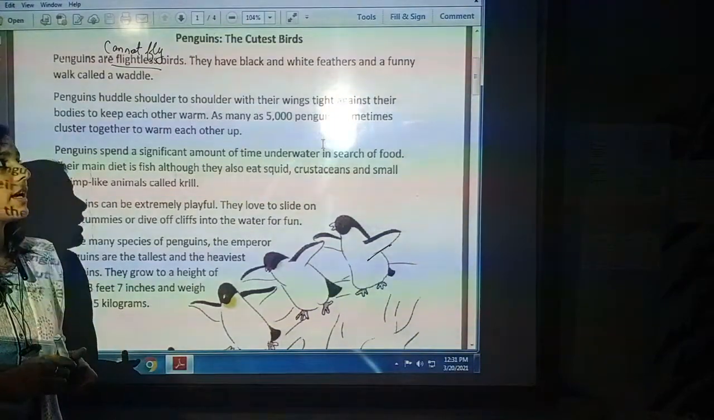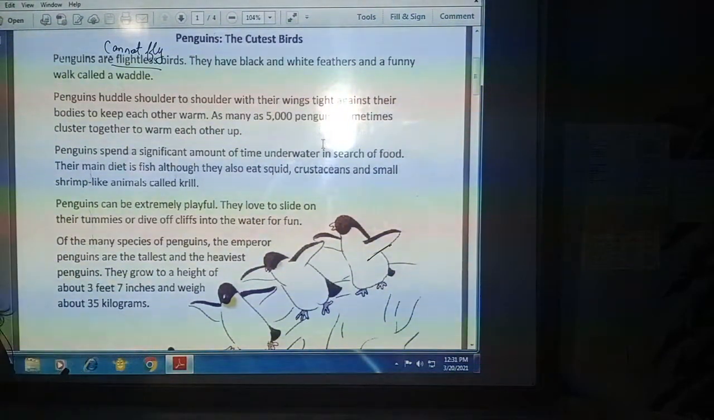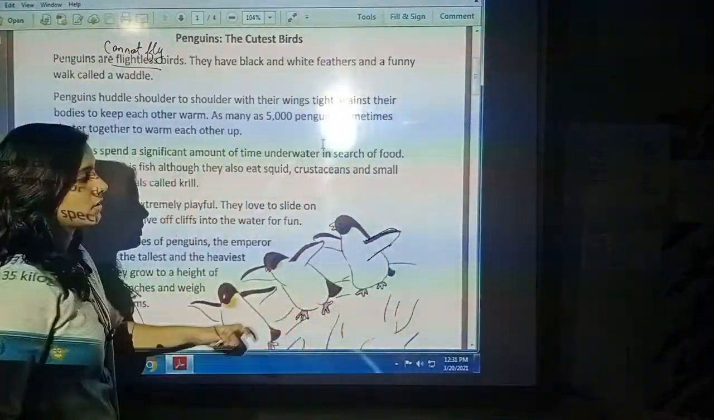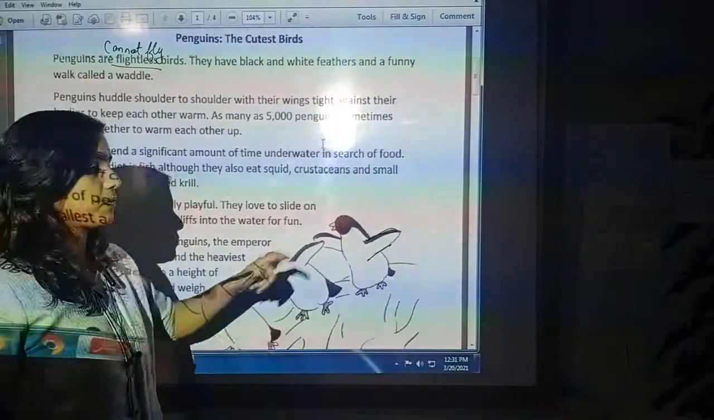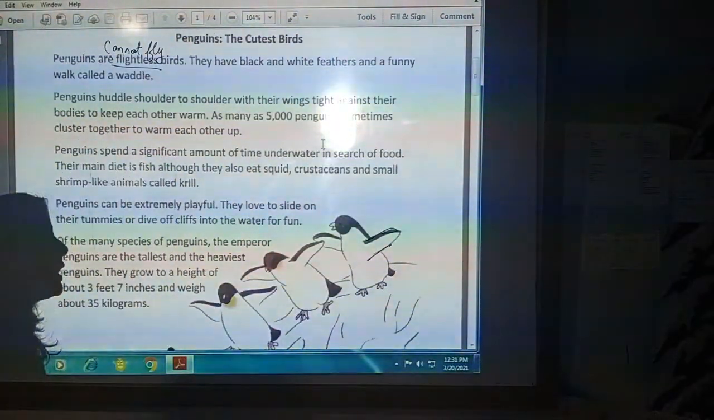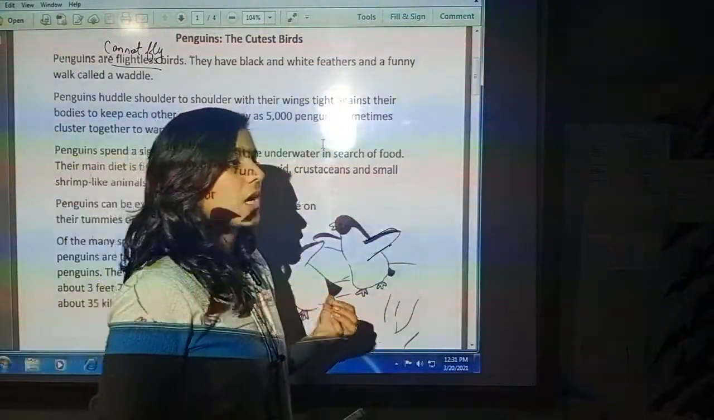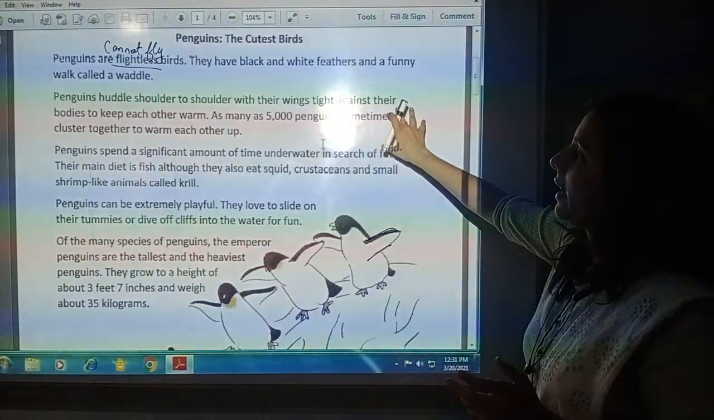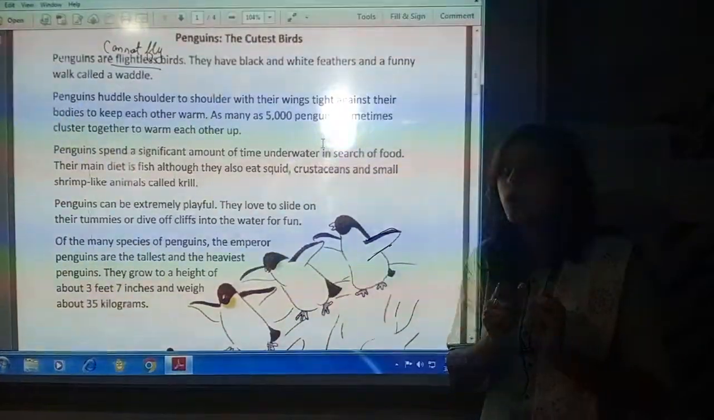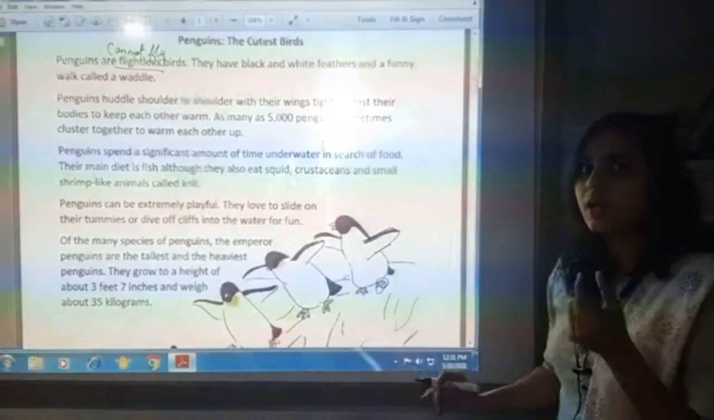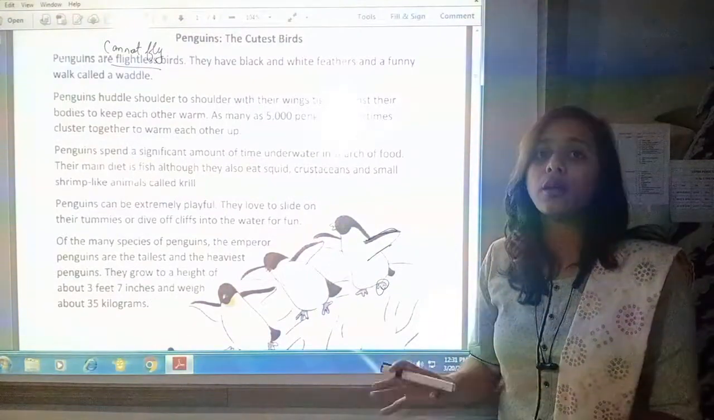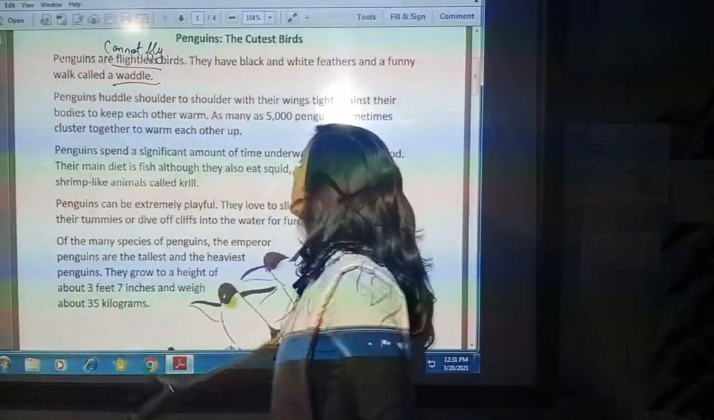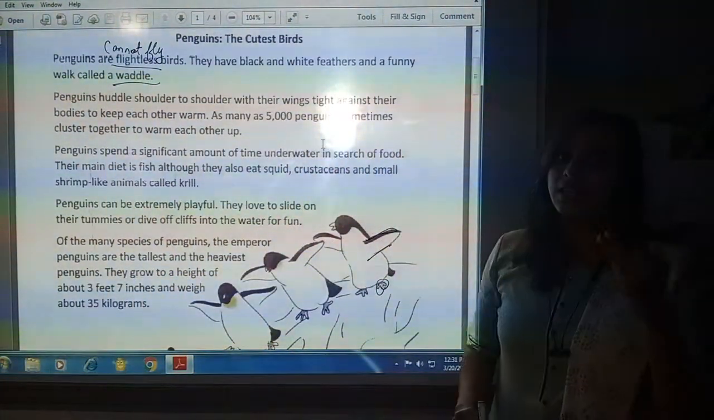They have black and white feathers and a funny walk called waddle. They have feathers. What colors of feathers? Black and white. These two colors are found mostly in penguins. Penguins are of the color black and white. And the way they walk is quite funny because they have small legs, short legs. That is why the way they walk is very funny. That is called waddle. The movement of a penguin is called waddle.